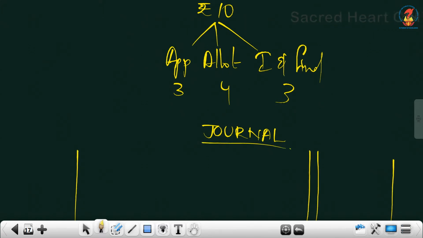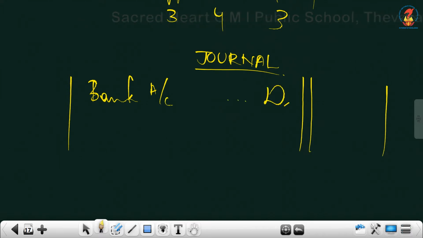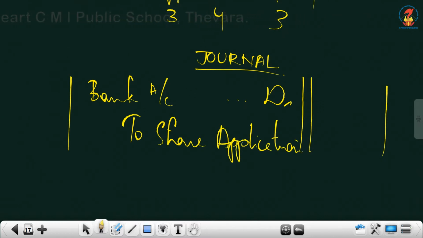Give column headings. The first journal is bank account. So you have to remember to include calls in arrears, that is with allotment and final call. So here there is no change. Bank account debtor to share application.